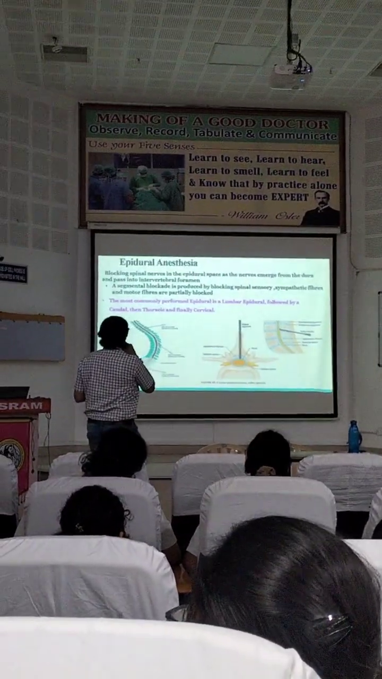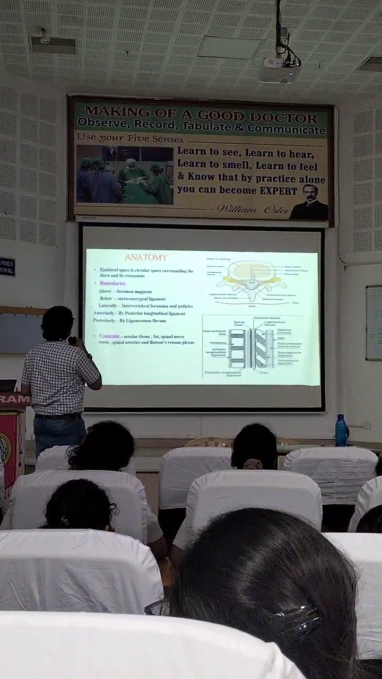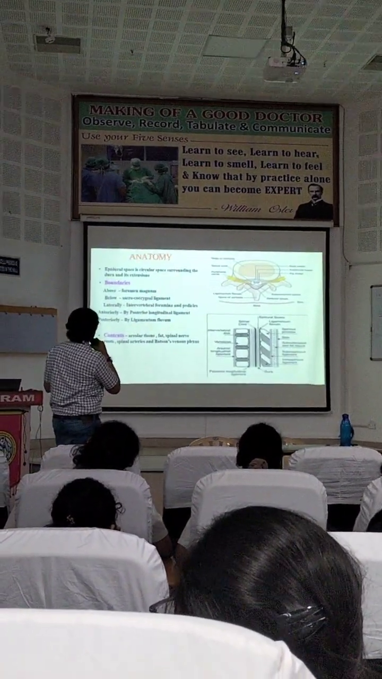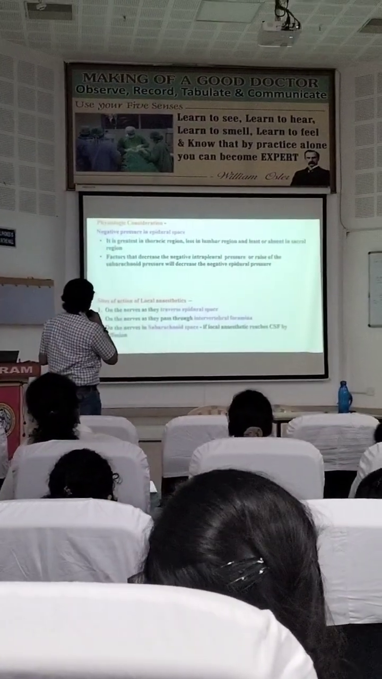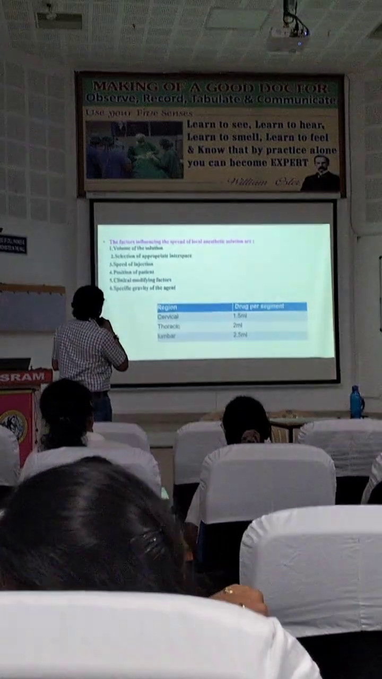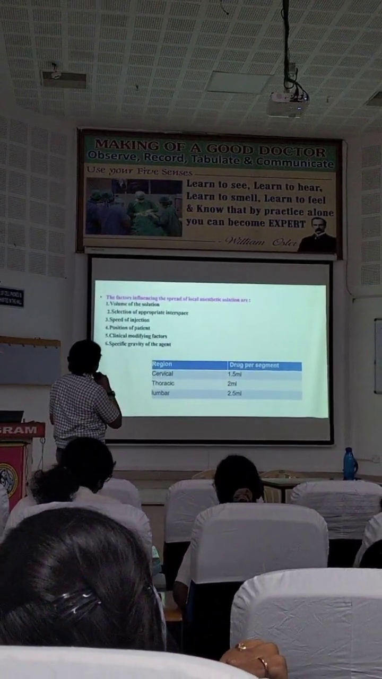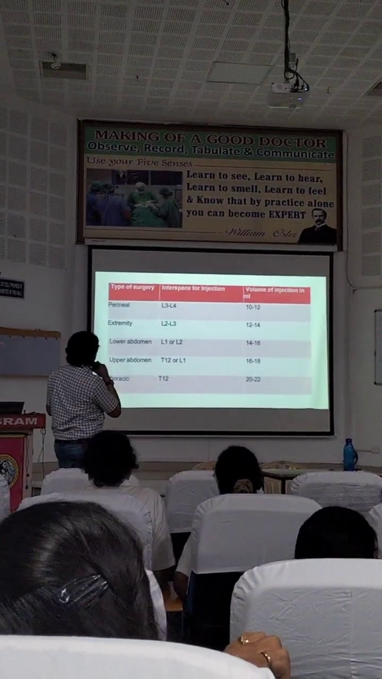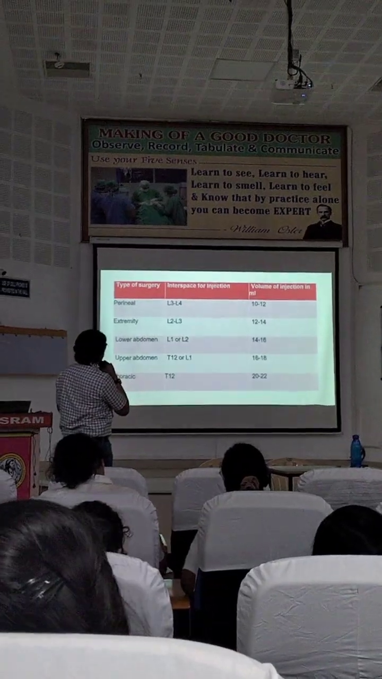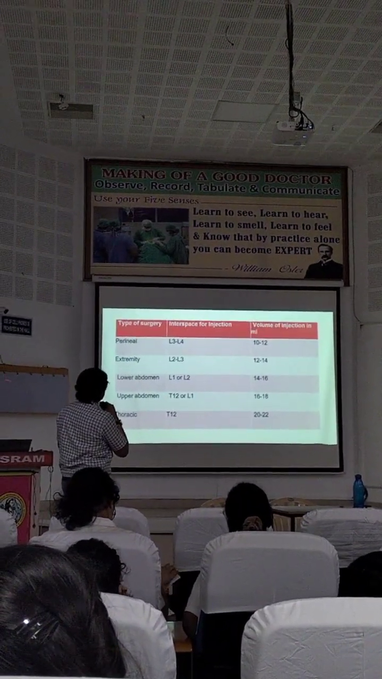Then, this is epidural, which I have mentioned already how it is given. Anatomy of the epidural. This is the epidural space and thickness. These are the regions. How much should you give? 1.5 per segment if you want to give cervical region. Depending on the type of surgery, for perineal only 10 to 12 ml of epidural. If it is thoracic, you have to give 20 to 22 ml of epidural.